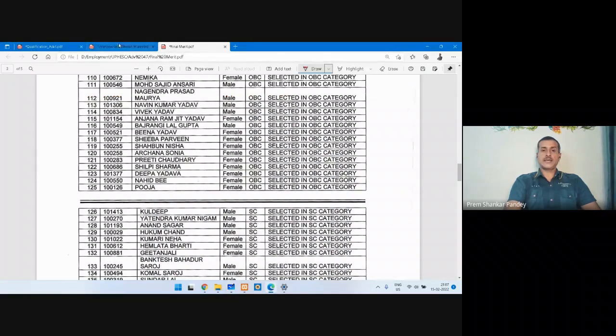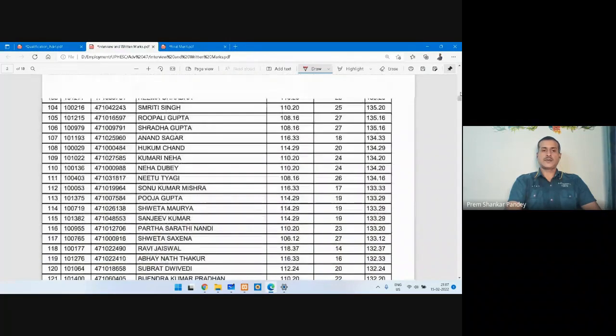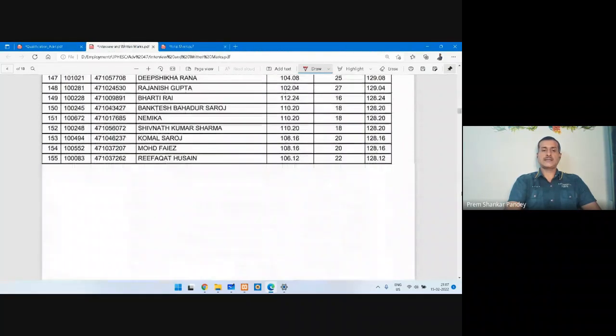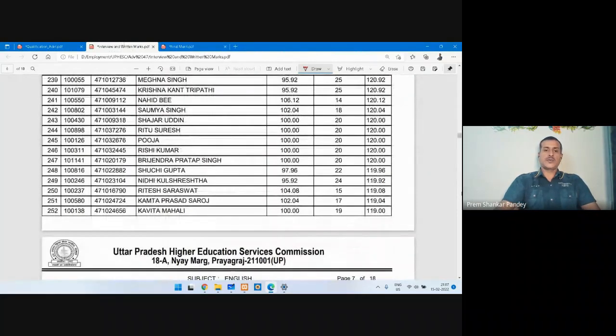So you can see here the first candidate in the OBC category, Tanveer Khan. He was the first candidate in the OBC category, and he has got 136 marks. And the last candidate was Pooja. She is here at 245. So the last candidate has scored 120 marks.